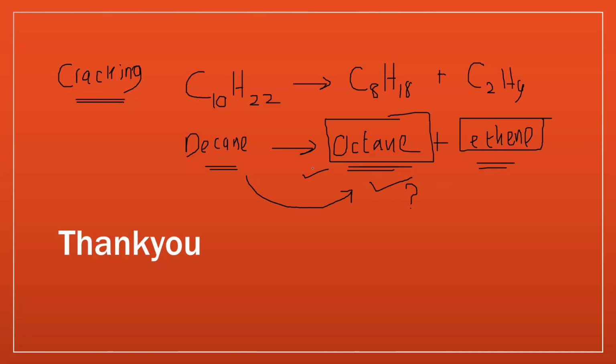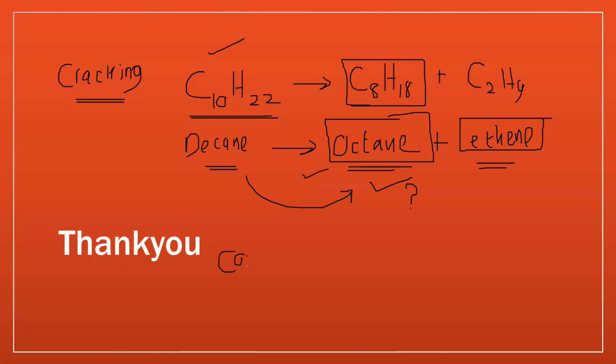Not necessarily. There are many possibilities. It can be two alkanes, one alkene. It can be one alkane, two alkenes, or one alkane, one alkene, and hydrogen. That depends on the molecular formula. But how do you know how much you're going to take from one? They're going to tell you in the question. So this is known as cracking.